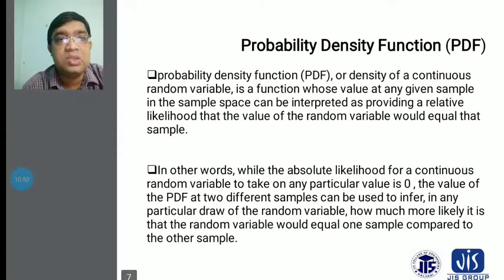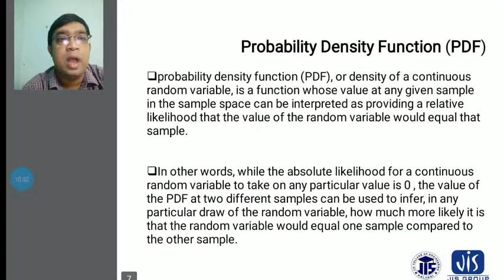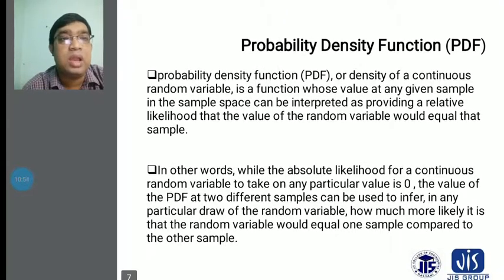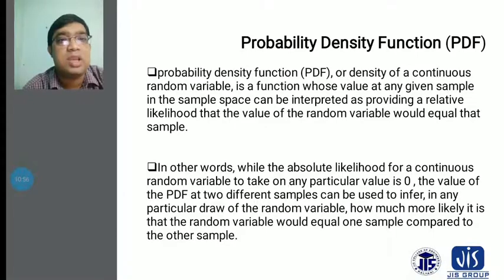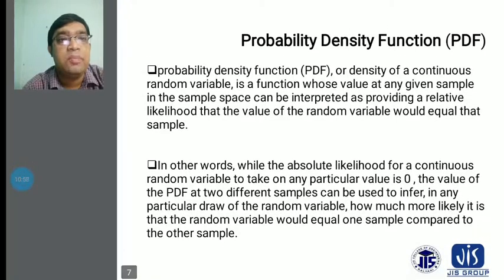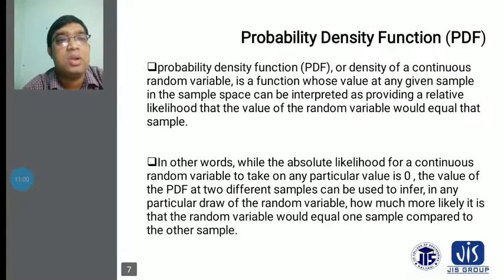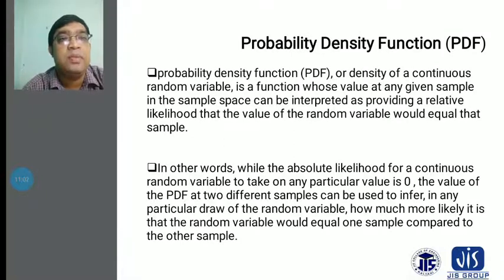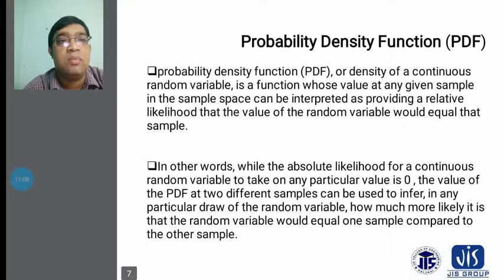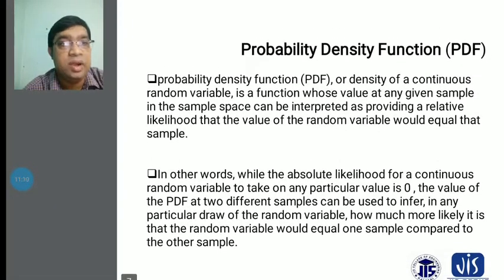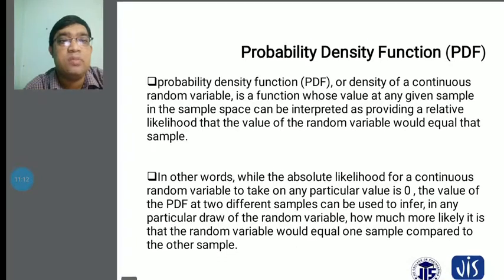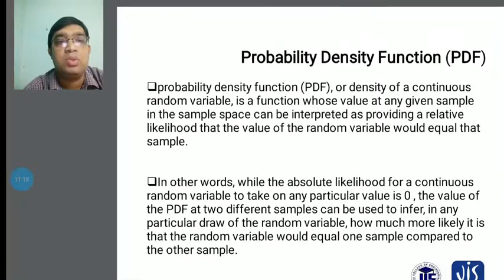Another thing to consider is that the absolute likelihood for a continuous random variable to take on any particular value is 0. The value of the probability density function at two different samples can be used to infer, in any particular draw of the random variable, how much more likely it is that the random variable would equal one sample compared to the other sample.